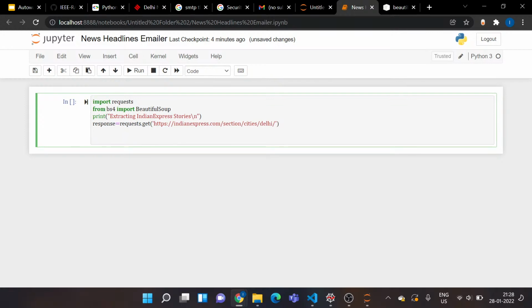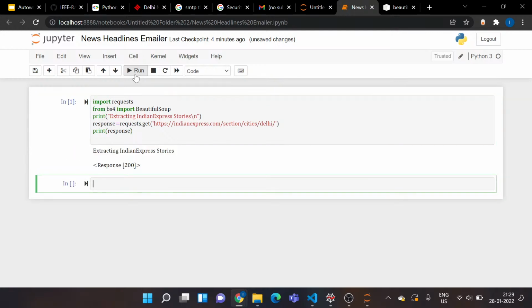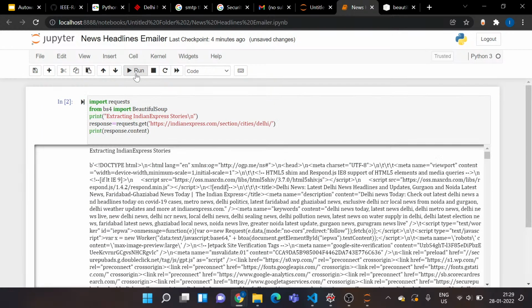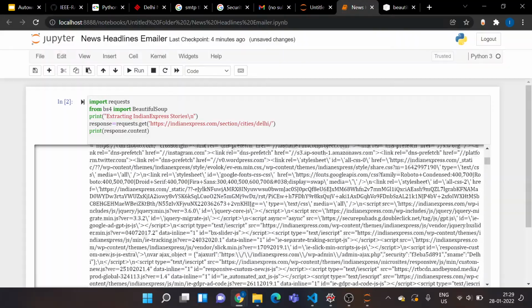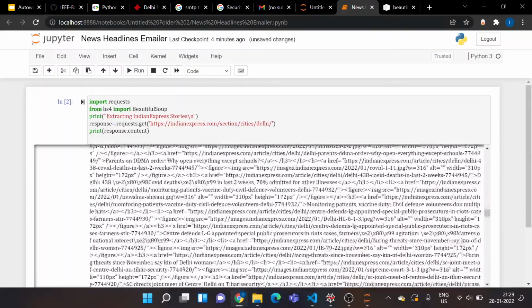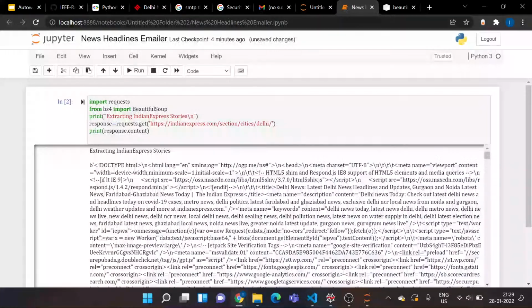Now I actually want to parse it. If you print it, you'll see a lot of junk. I'll just do that for you. Okay, it does not give me anything, but I want to actually see the HTML content. Let me see if I use response.content. See, now it gives me the whole HTML. There's a huge HTML script over here, and this is exactly what I don't want. So I need to parse it. I want to extract the text out of this.